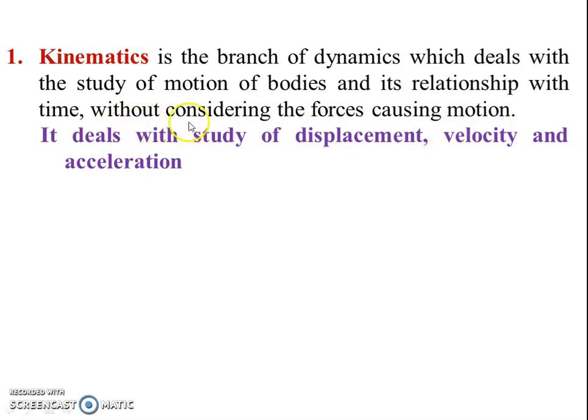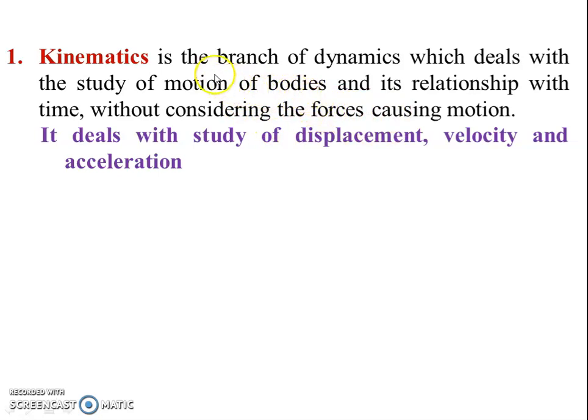We are not considering the force that is causing the motion of a body, but we are studying the motion of bodies and its relationship with time.